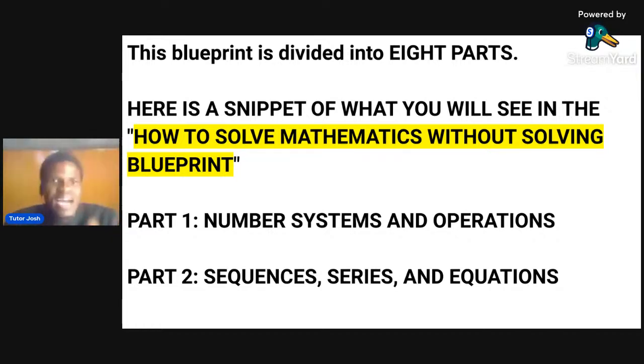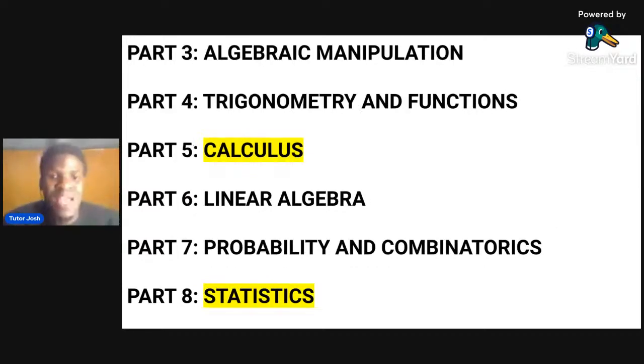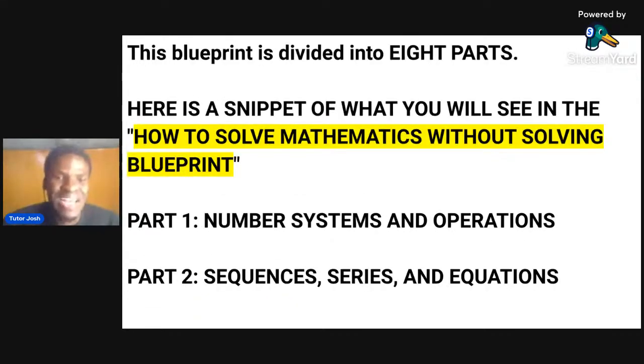Now, let me show you what you are going to get. In the first part of this course, you are going to learn number system and operation: your number line, your partial fraction, your complex number, anything about numbers in mathematics. Part two is sequence, series, and equation. That means AP and GP, your quadratic equation, your trigonometry, I put in part two. You understand?